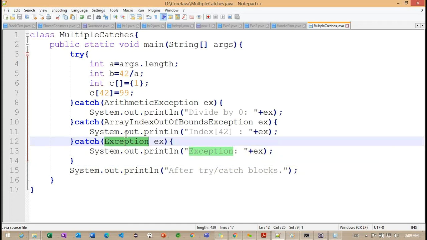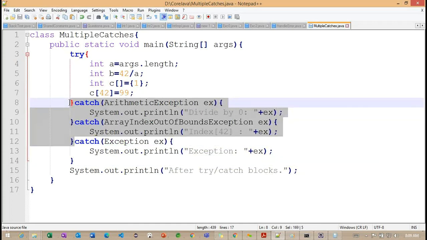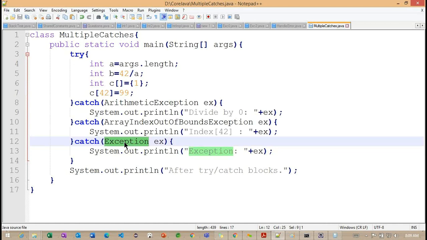Why do we need to follow the superclass last? Sometimes, if I'm not handling it, we may get a different exception other than these two exceptions. Now what happens internally? This exception is going to handle it. So this is the way we need to follow the hierarchy when we are working with multiple exceptions here. So any questions regarding these multiple catches?